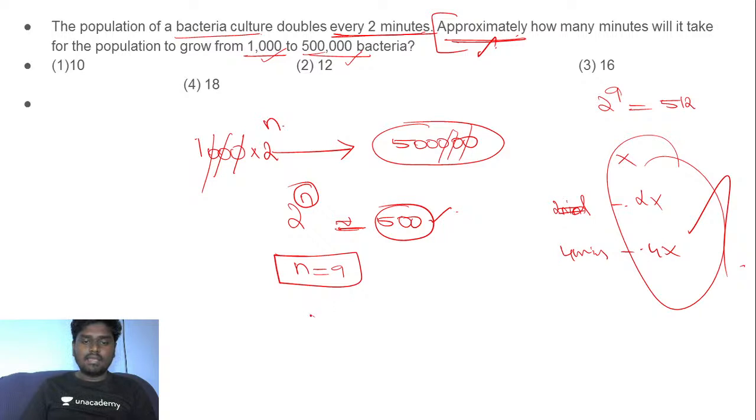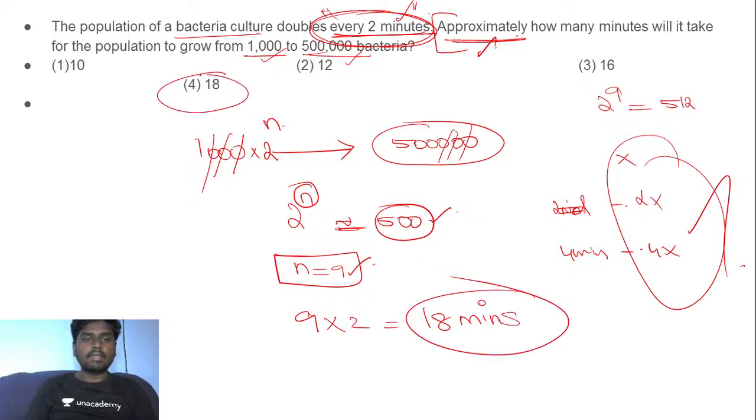So n is equal to 9, and I know the fact that it doubles in every 2 minutes, so you simply do 9 into 2. That's it. So the answer for this question is option 4, 18 minutes.